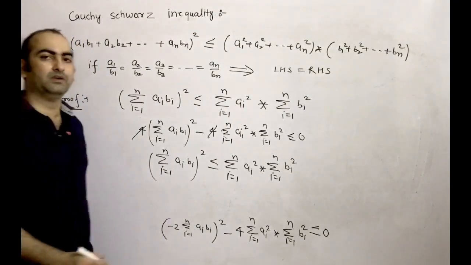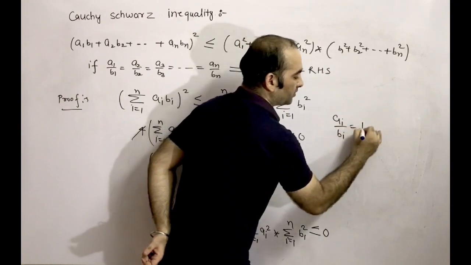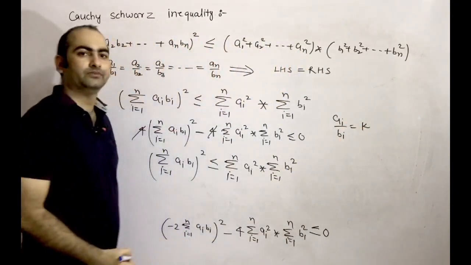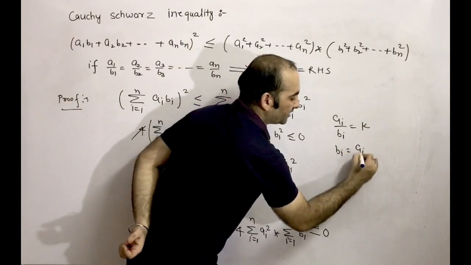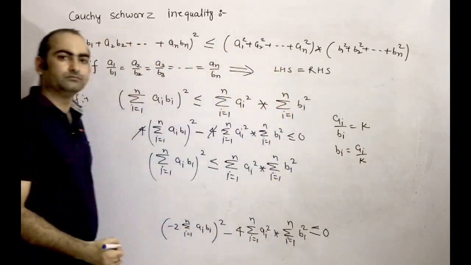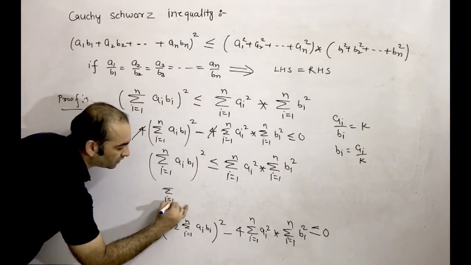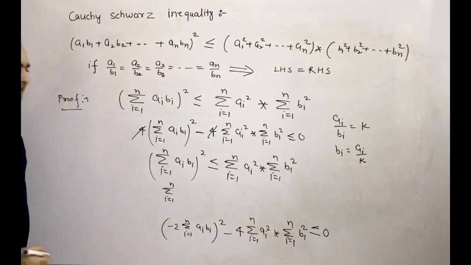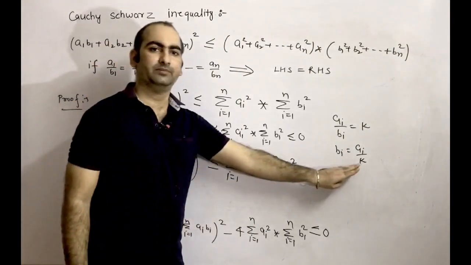Equality holds if AI divided by BI equals some constant k. So from here we can say that BI equals AI divided by k. This we can write. So what will come? Sigma I equal to 1 to n, AI, instead of BI we are putting AI by k.